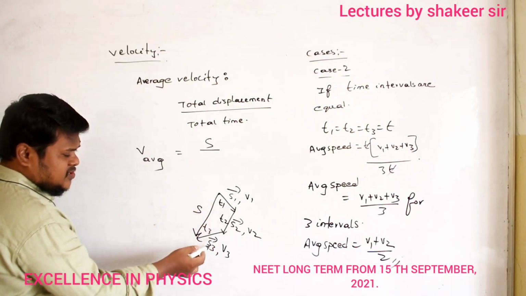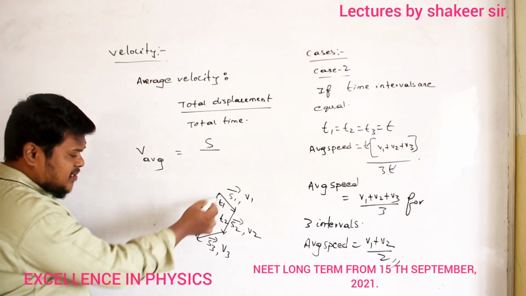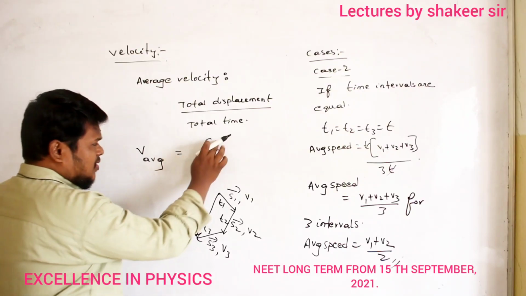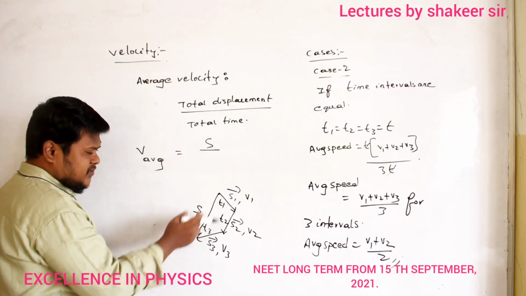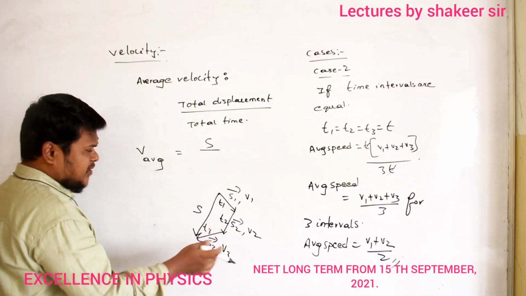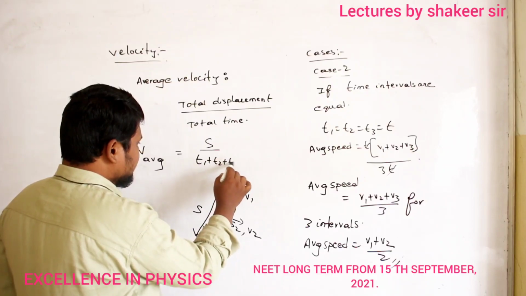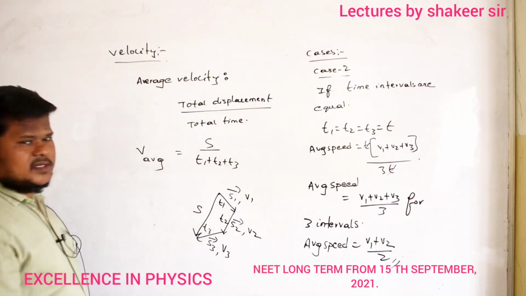Distance is S1 plus S2 plus S3. But displacement is S only, no. Are you able to understand? So total displacement is the straight line distance between initial point and final point, divided by time taken. Time taken is how much? Time taken is T1 plus T2 plus T3. Okay? This is how I can write in scalar form.